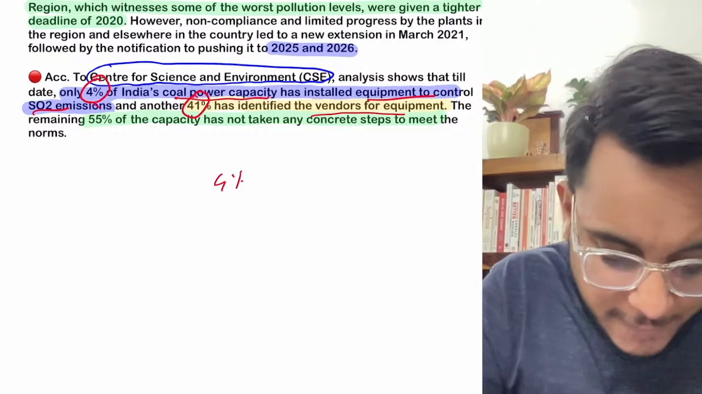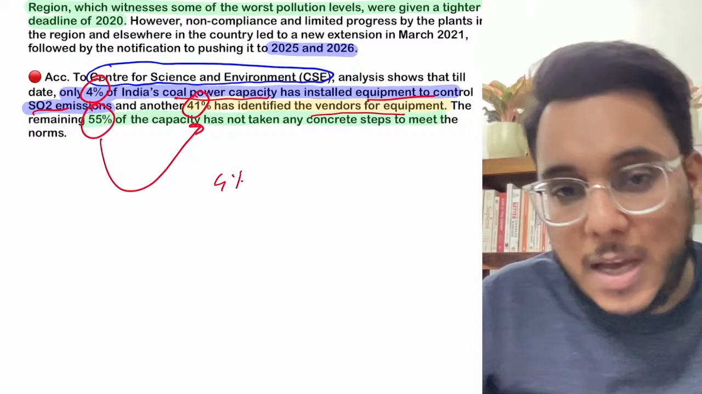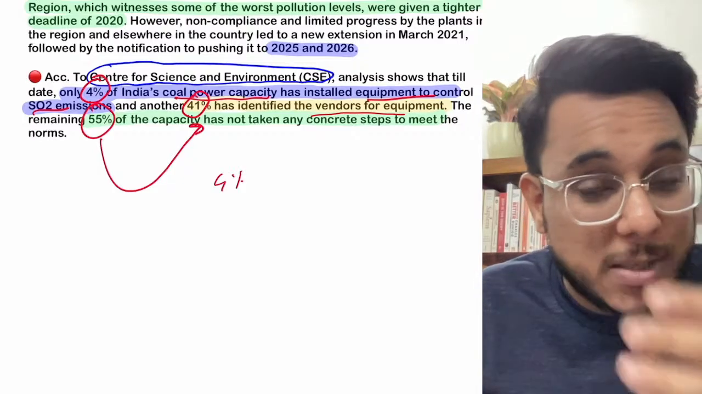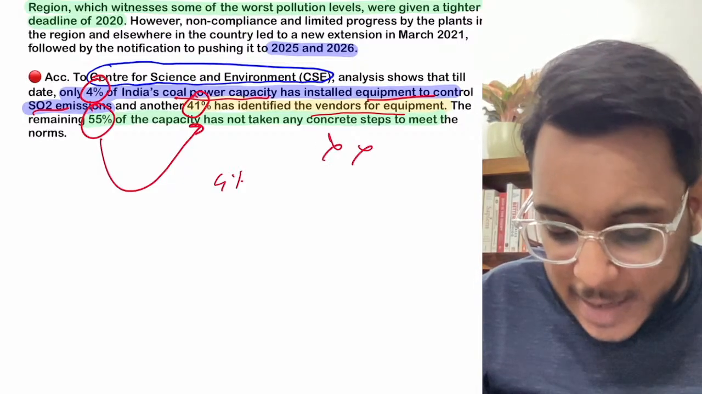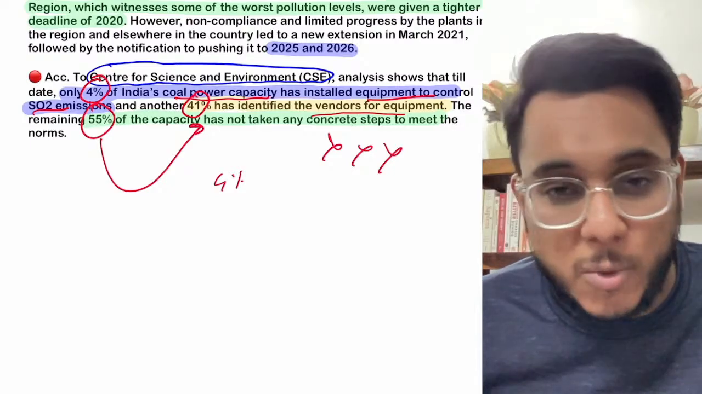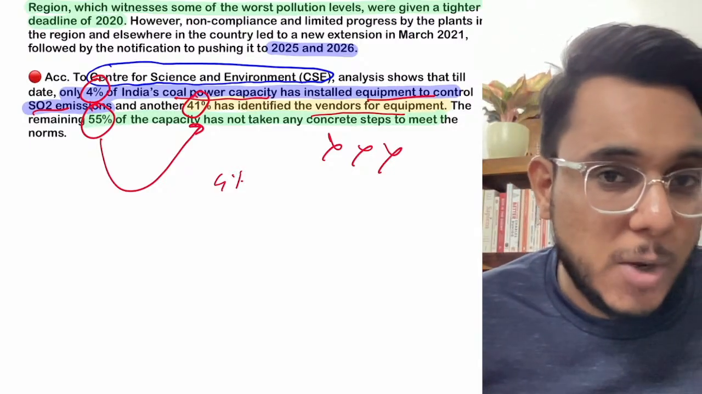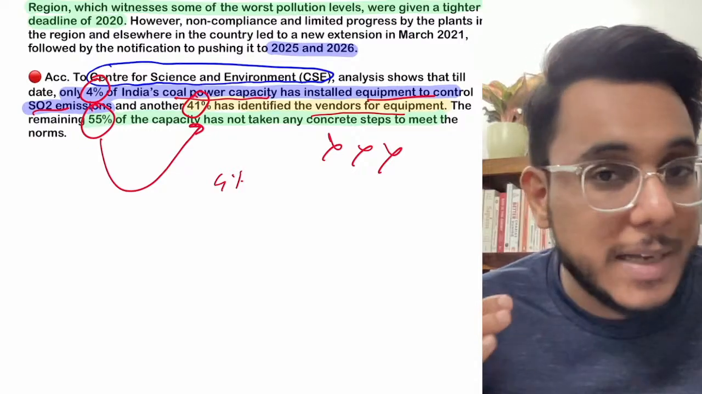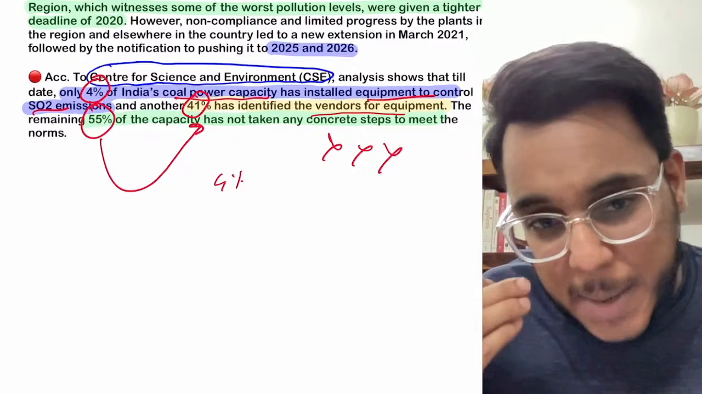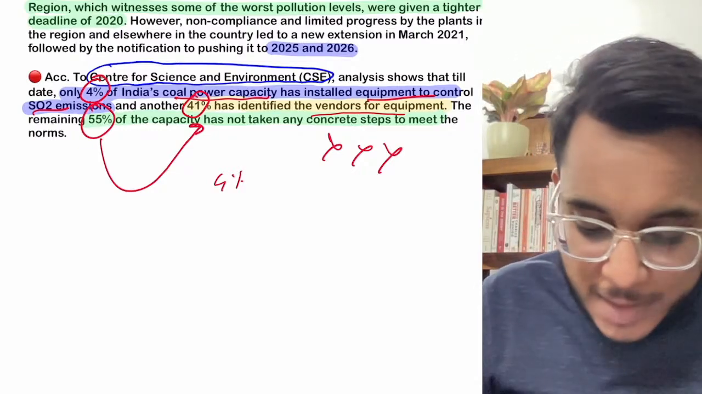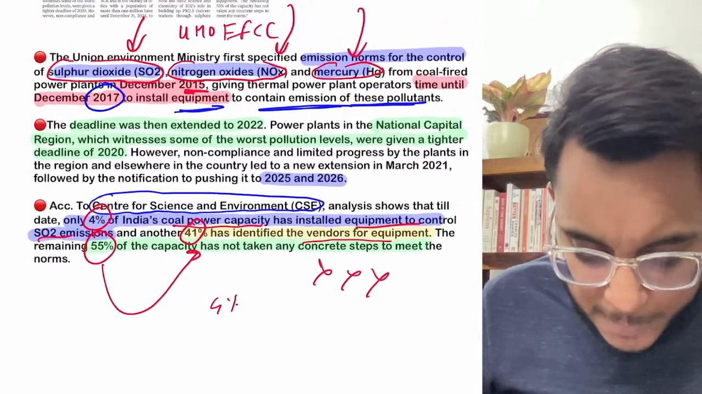And 55% of the coal-fired plants, okay, 55% of the capacity, have not taken any concrete steps to meet this requirement. And guys, because of that, Article 21 rights of the citizens are being impacted every single day. Now what has happened?